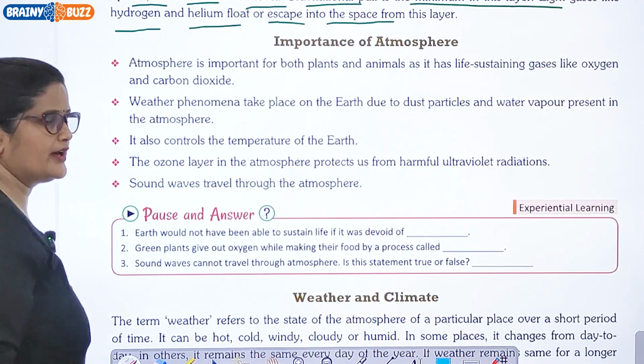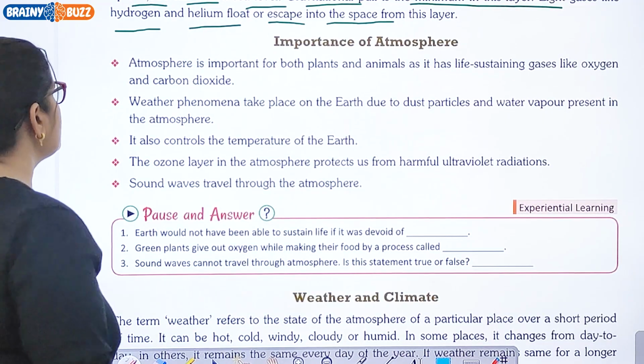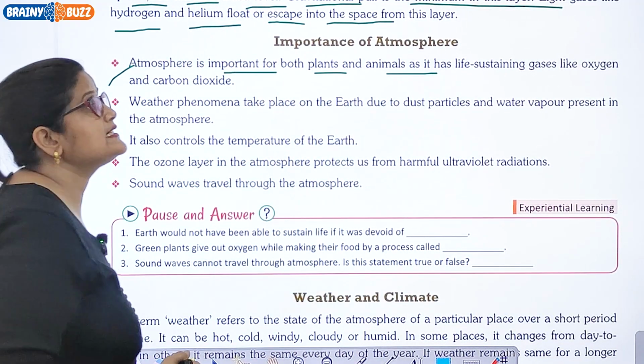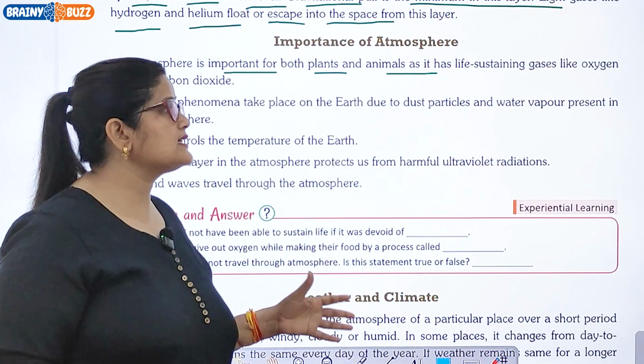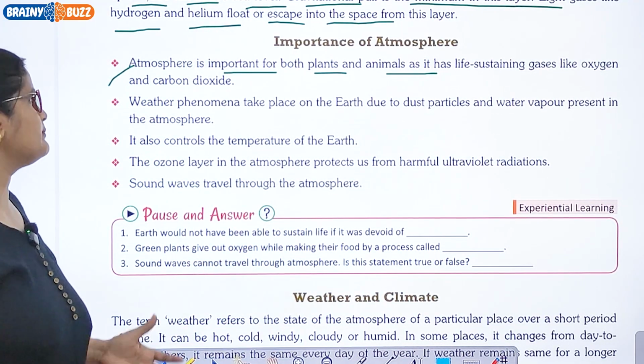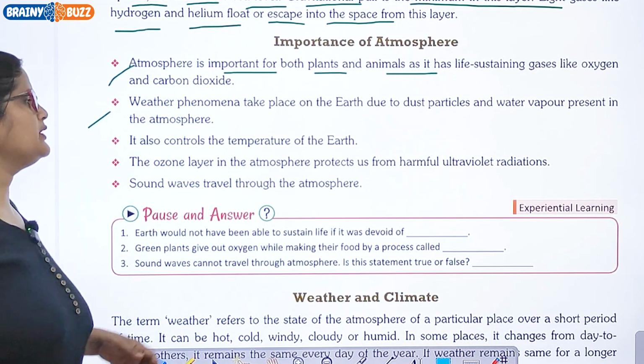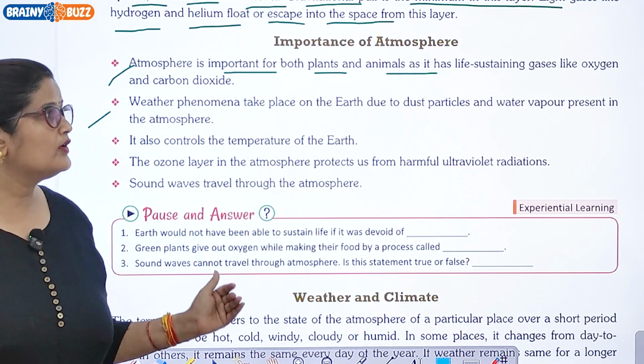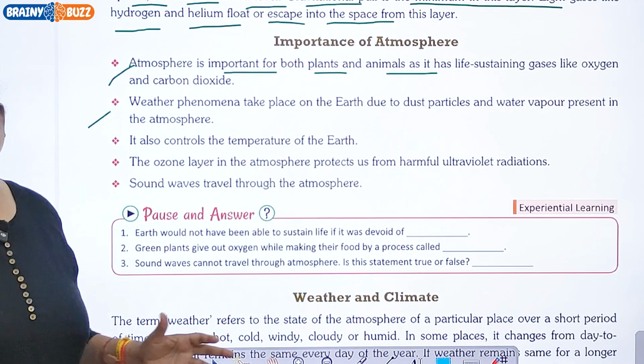Importance of atmosphere. Right, what is its importance? So atmosphere is important for both plants and animals as it has life-sustaining gases like oxygen and carbon dioxide. Weather phenomena take place on the Earth due to dust particles and water vapor present in the atmosphere.